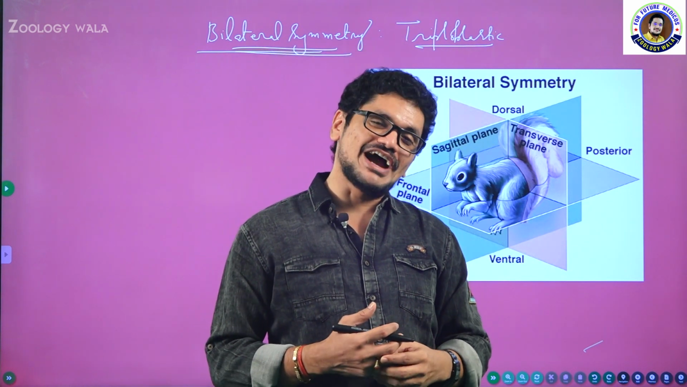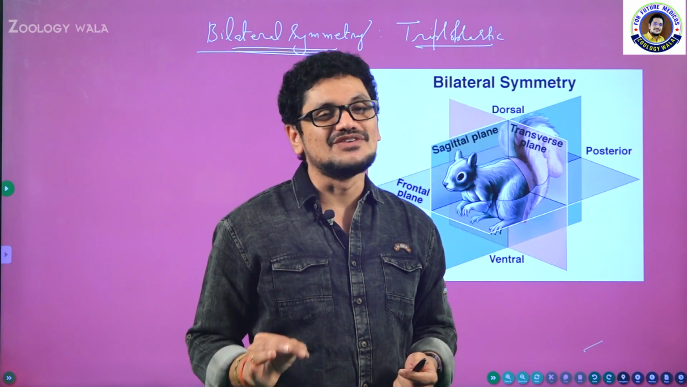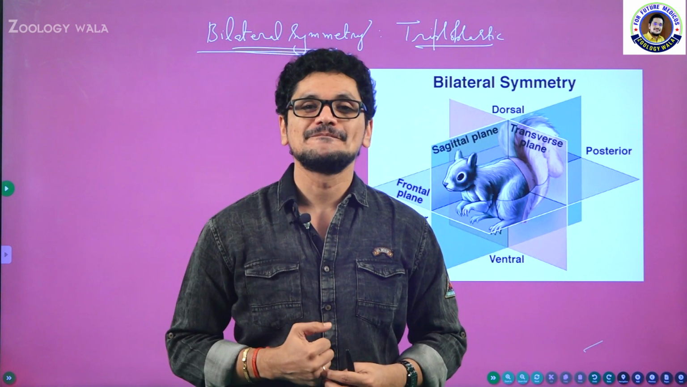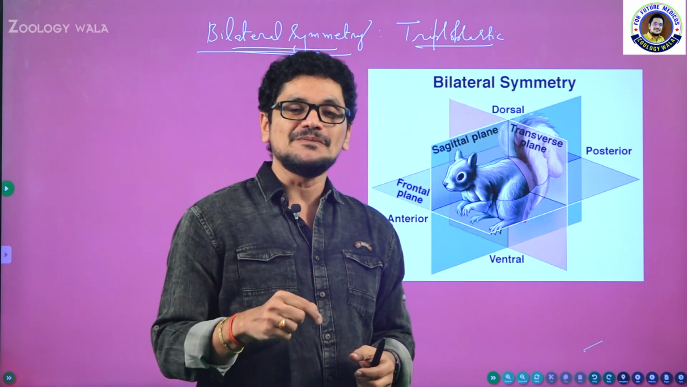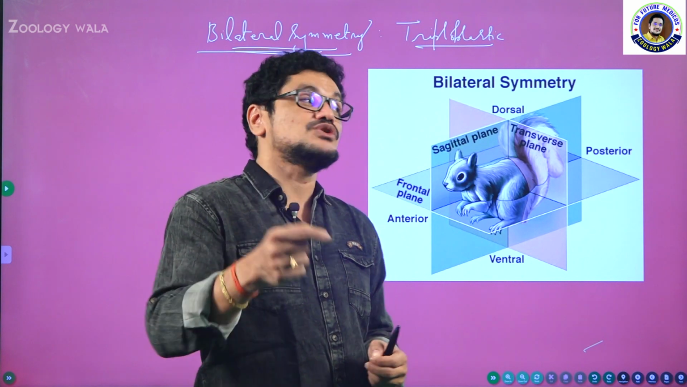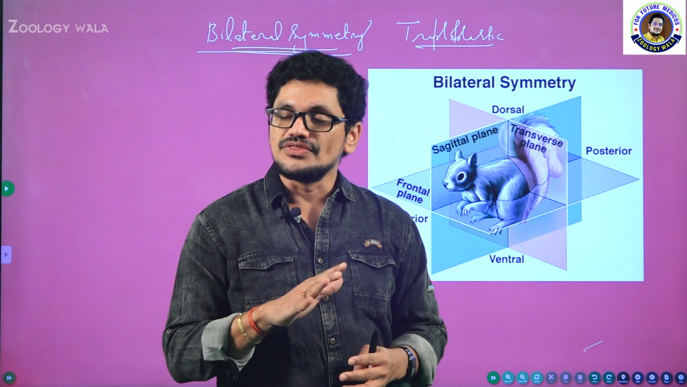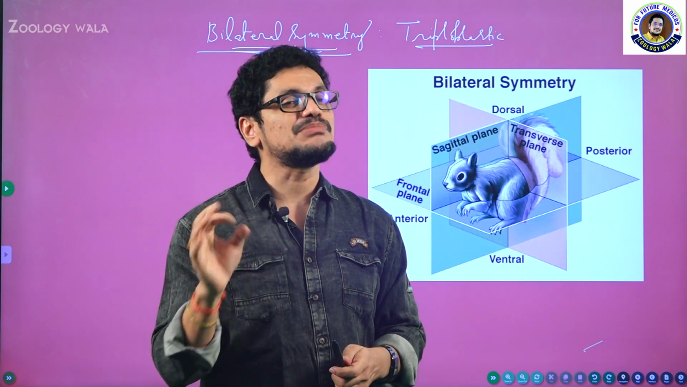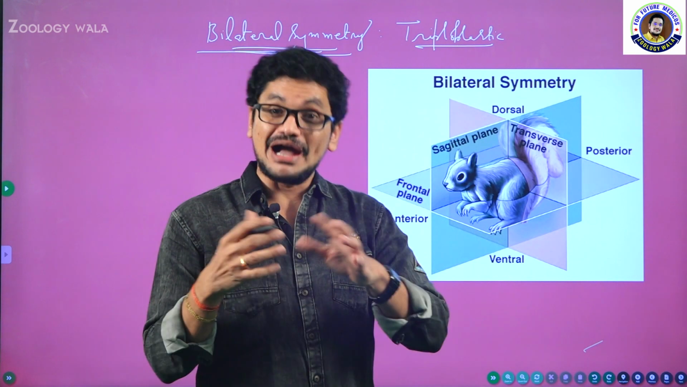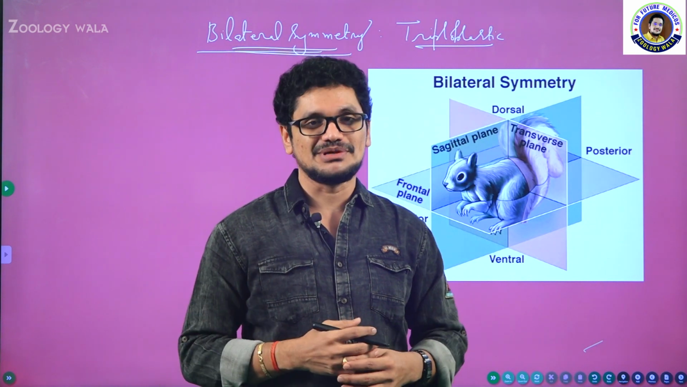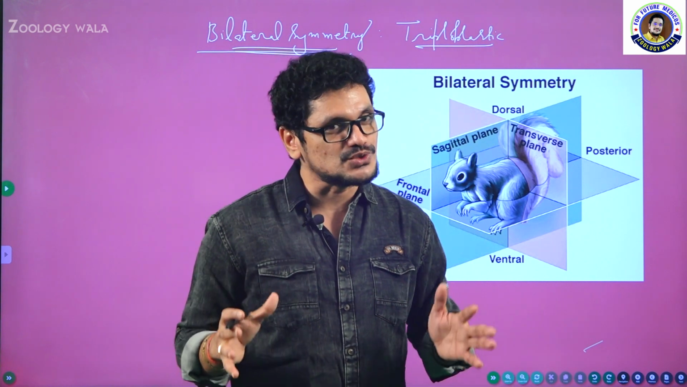Let me tell you one final concluding point. There is no animal in this world which exhibits perfect symmetry. Definitely some sort of dissimilarities will be there. If you ask me which type of symmetrical animal will exhibit perfect symmetry, there is no animal in this world which exhibits perfect symmetry. Even in radial symmetry, bilateral symmetry, or biradial symmetry, some deviations will be there. Especially in bilateral symmetry, you cannot exactly cut the organism into two equal halves.